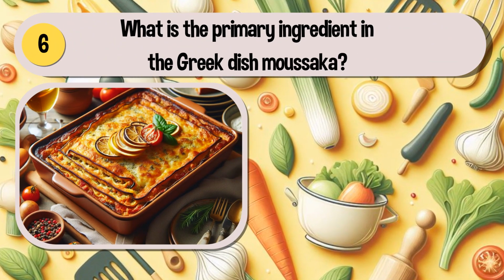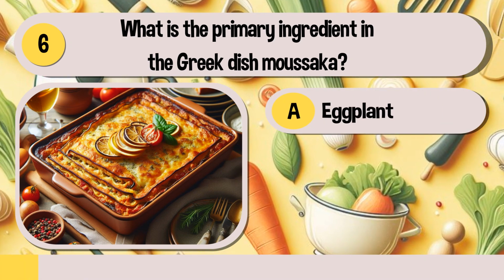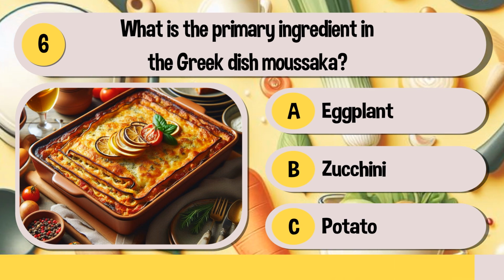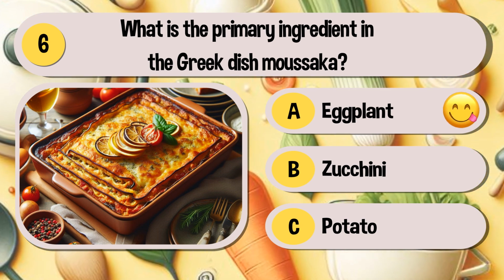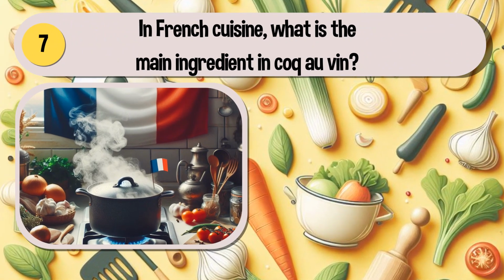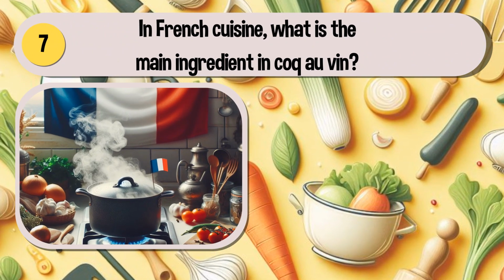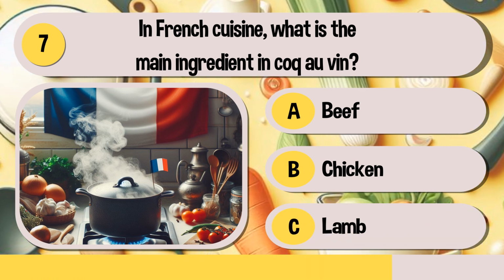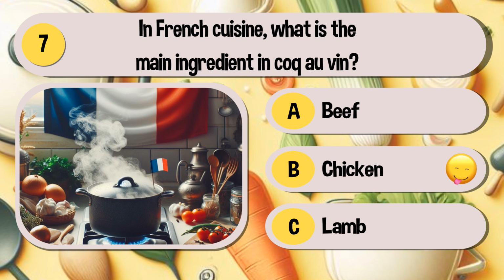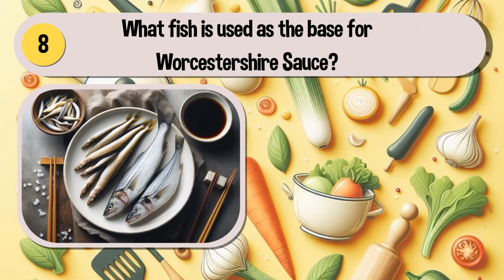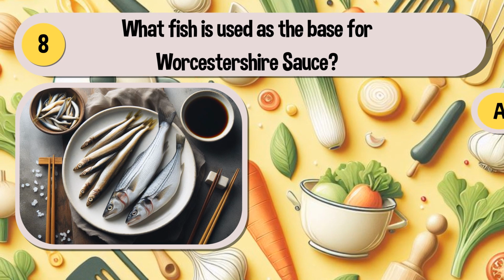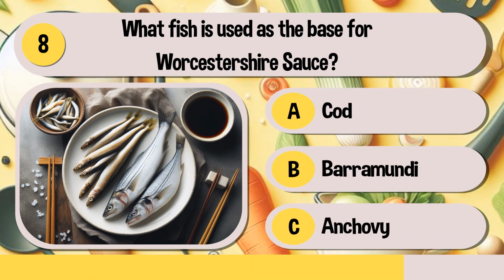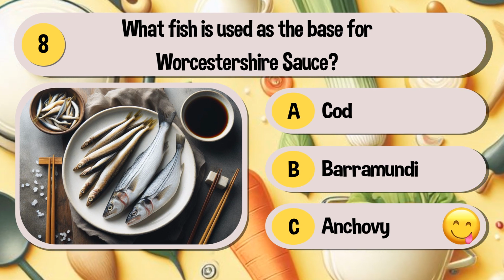What is the primary ingredient in the Greek dish moussaka? Eggplant, zucchini, or potato? It is eggplant. In French cuisine, what is the main ingredient in coq au vin? Beef, chicken, or lamb? The answer is chicken. What fish is used as the base for Worcestershire sauce? Cod, barramundi, or anchovy? It's the anchovy.